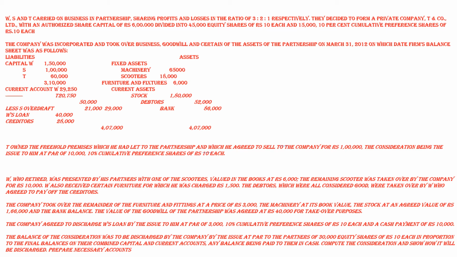The balance of the consideration was to be discharged by the company on issue at par to the partners of 30,000 equity shares of rupees 10 each in proportion to the final balance on their combined capital and current account. That is, the company was issuing to the partners in consideration of their capital 30,000 shares of rupees 10 each, to be divided between partners in their profit sharing ratio 3:2:1.